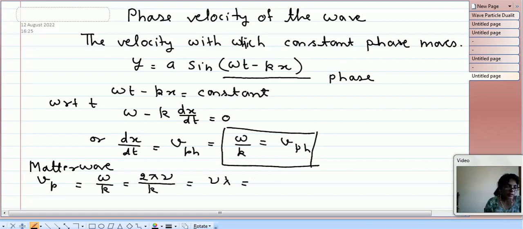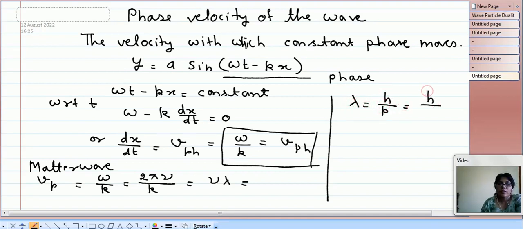Yes, we can write it as V_p is equal to nu lambda, and then lambda is equal to h by p, which is h upon m into v.